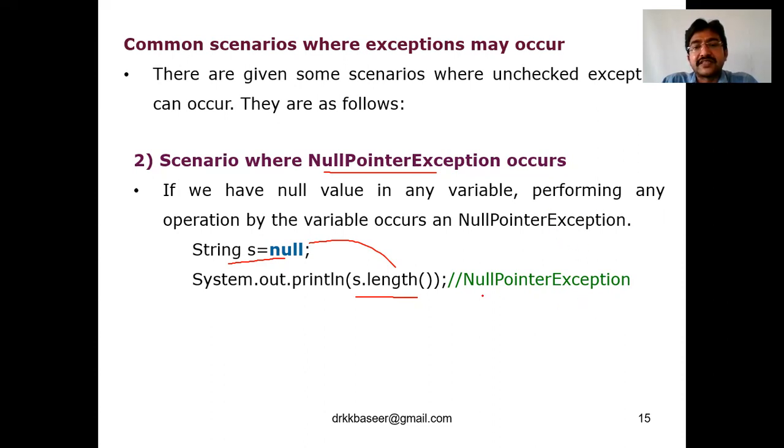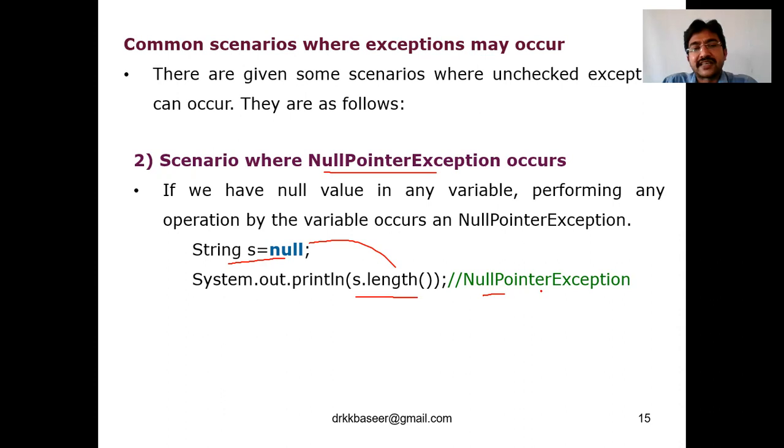That type of problem is called, as the name itself says, null pointer. It is a pointing, right? Because it's a string, it is a pointing. s dot, what does it mean? When you use the dot, in C you have already studied pointers. We can use the dot operator or the arrow operator for a pointer, any one of these. So null pointer is a pointing. s dot means pointing, and null means a null value.